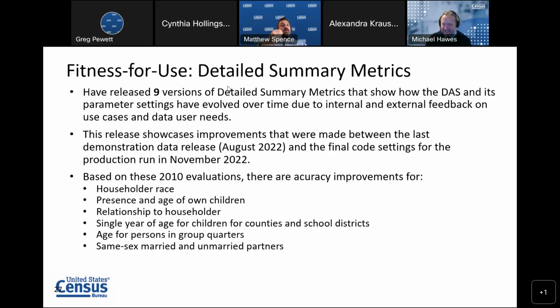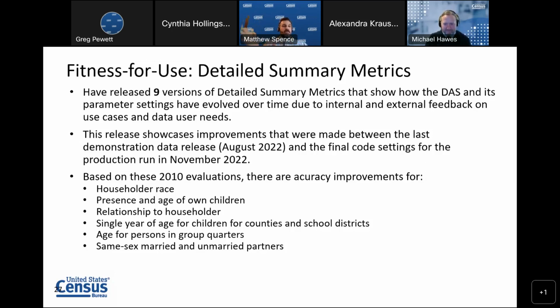Okay, so now we're onto this slide. Like I said, we've released now 9 versions of detailed summary metrics that show the evolution of the disclosure avoidance system. In this release we get to see improvements that we've made between the previous, the 8th demonstration data release, which was in August of 2022, and the final code settings for the production run in November 2022.